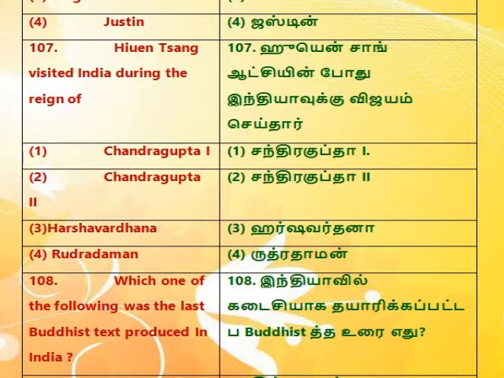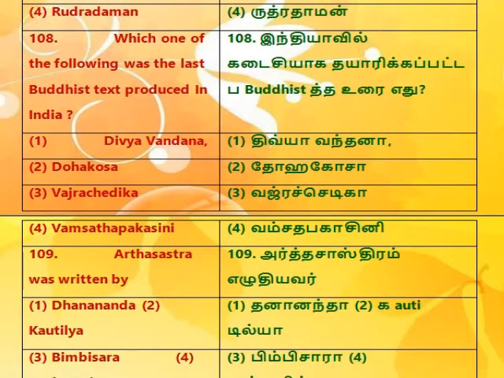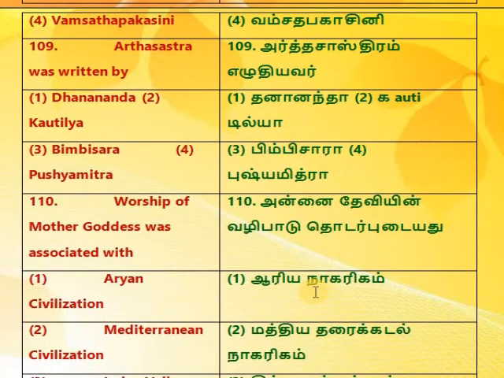Chandragupta II, 3. Harshavardhana, 4. Rudradaman. 108. Which one of the following was the last Buddhist text produced in India? 1. Divyavadana, 2. Dohakosa, 3. Vajrasuchika, 4. Vamsatthappakasini. 109. Arthashastra was written by